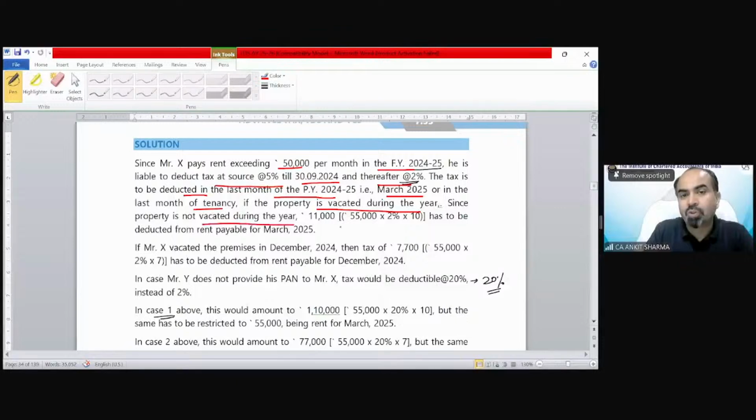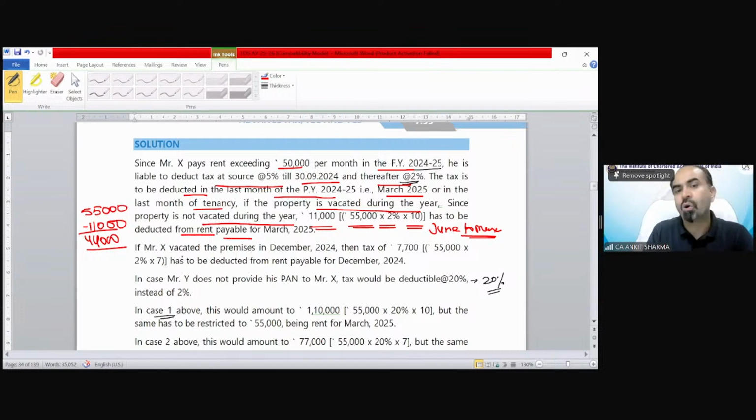Since the property is not vacated during the year, the TDS liability would be 11,000: 55,000, rate is 2%, and the months are from June to March, so that would be 10 months. It has to be deducted from rent payable for the month of March 2025. So in the month of March, he was going to pay 55,000. Now he will deduct 11,000 and the balance 44,000 he is going to pay to the landlord.